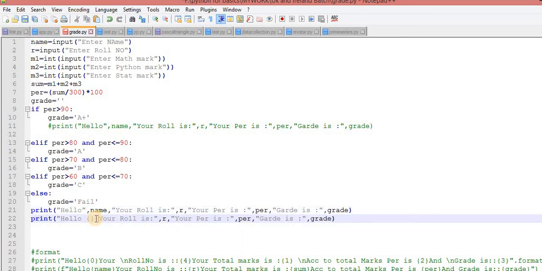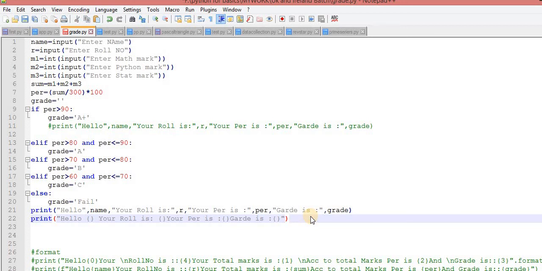Again, your roll number is, and you have to print the variable over here, and the variable is inside R. And your percentage is, here you have to print the percentage. Then I am again entering curly braces over here. Here you have to print the grade.